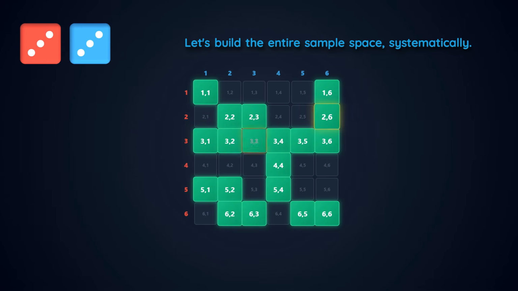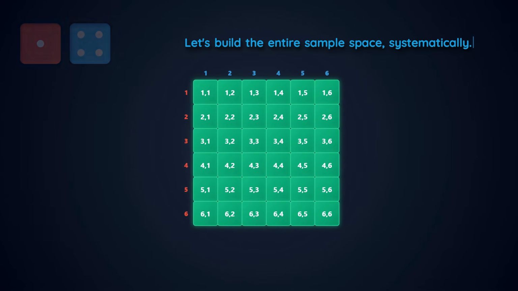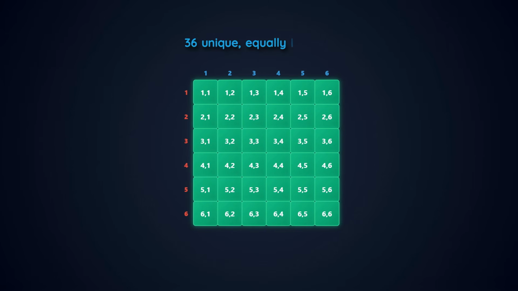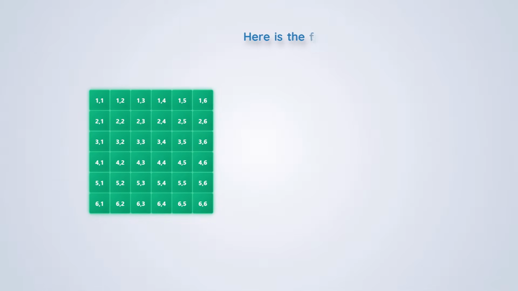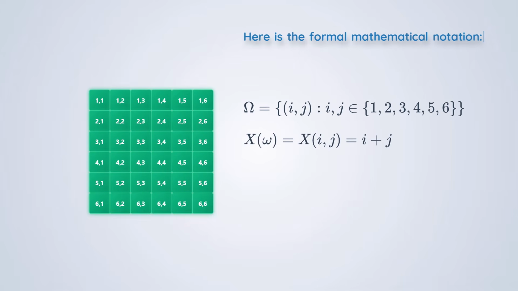If we map out every single possibility, we generate this beautiful 6 by 6 grid. This entire grid is our sample space, Omega, consisting of exactly 36 unique, equally likely outcomes. Here is the formal mathematical notation for what we just did. Omega is the set of all pairs (i, j). Our random variable, X, takes any outcome and outputs their sum, which is simply i plus j.